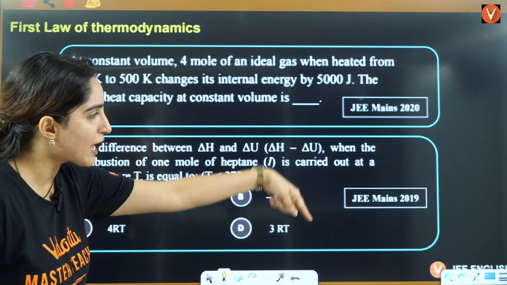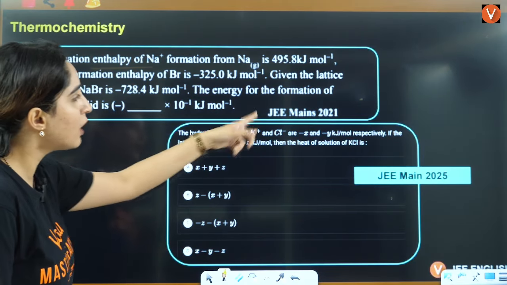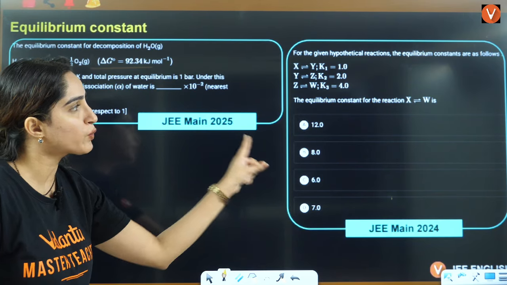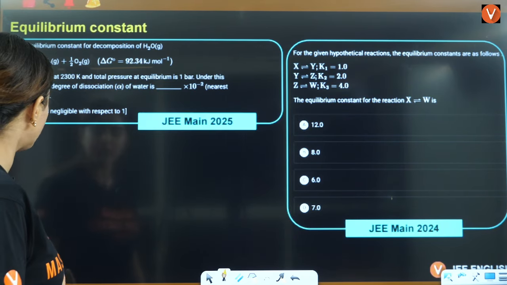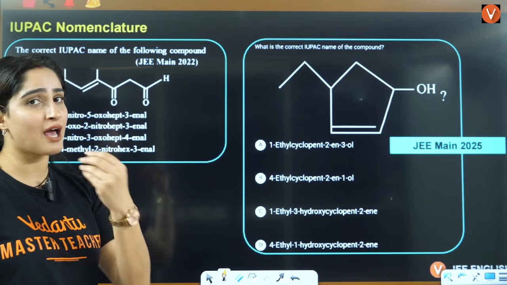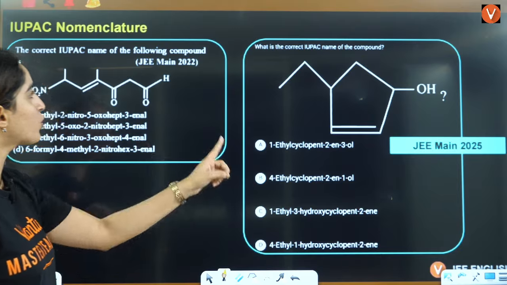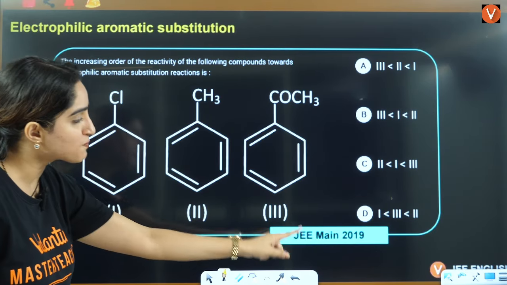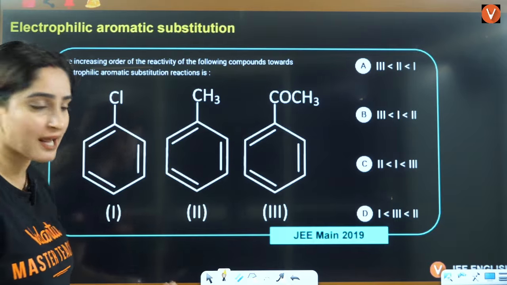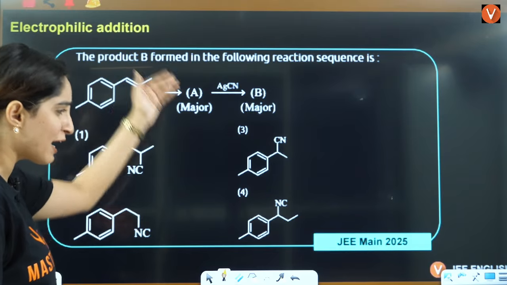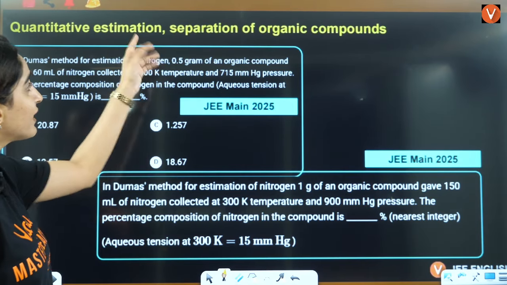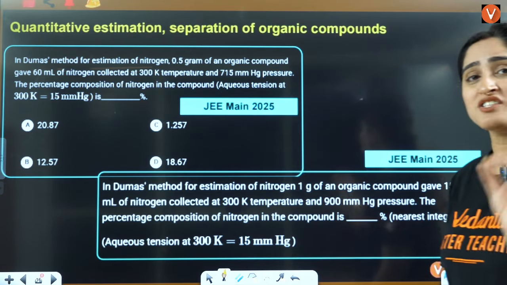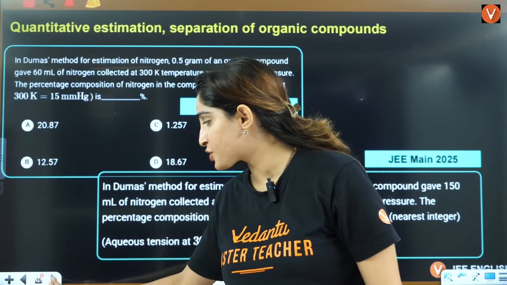First law of thermodynamics, direct questions from here. Thermochemistry, direct questions from here. Then equilibrium constant, a direct question in the latest year from here. IUPAC nomenclature, an ignored one, but they have asked you 2 questions from here in the latest year. Electrophilic aromatic substitution, a 2019 question that they asked you. Electrophilic addition reaction, then you have qualitative analysis. Now this is also an ignored topic from where directly 2 questions in just JEE 2025 they have asked you, right?